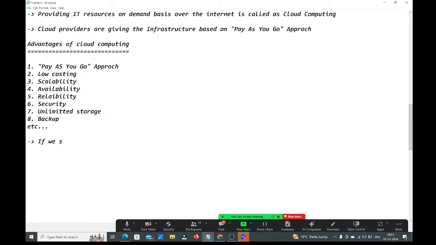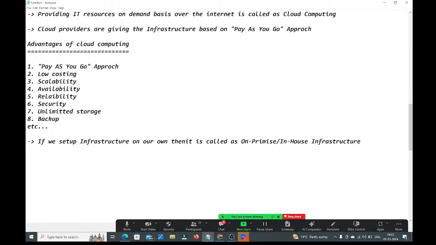If we set up infrastructure on our own, then it is called as on-premise or in-house infrastructure setup.